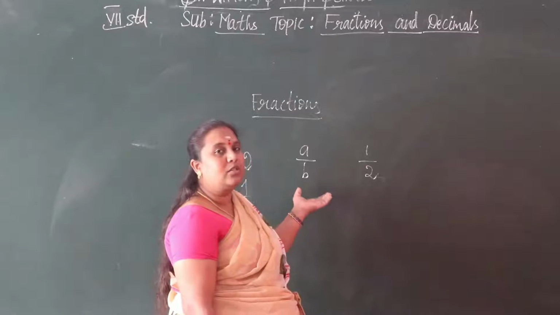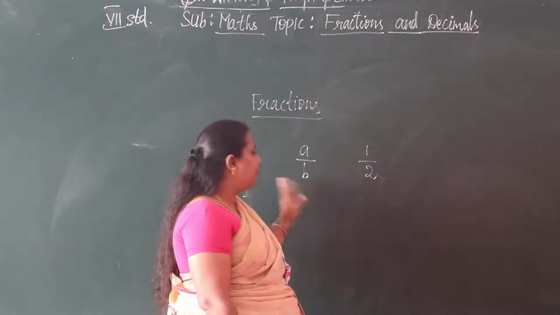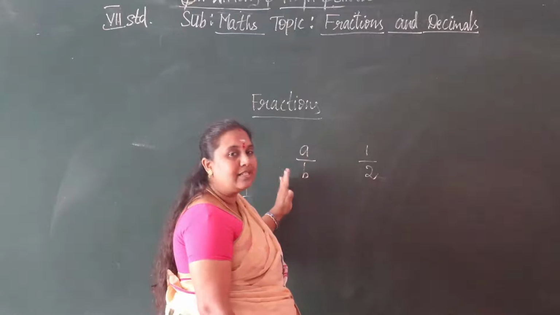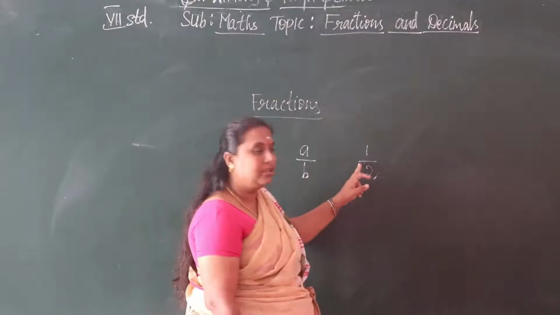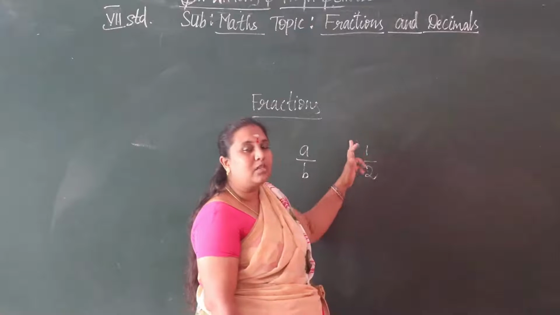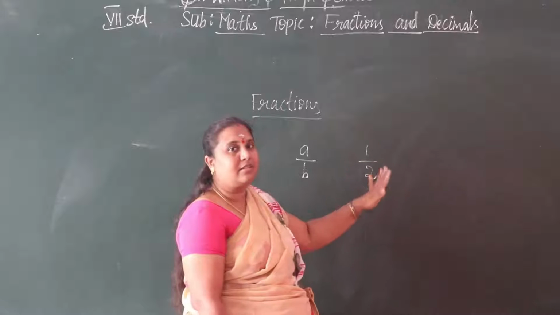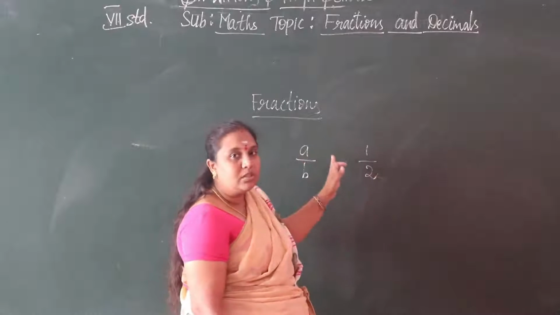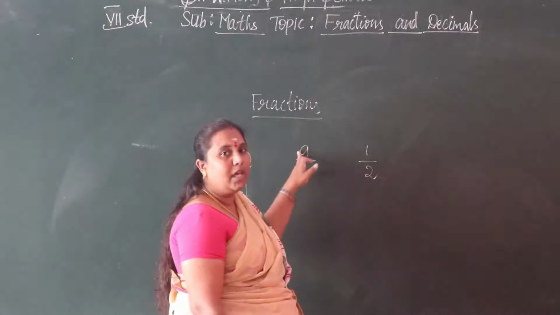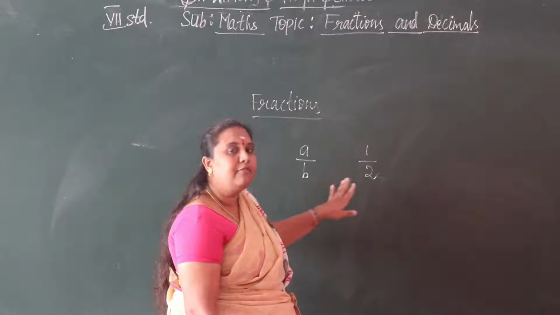A number which is in the form of a by b is called a fraction. That's it.